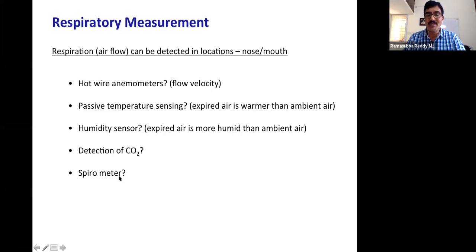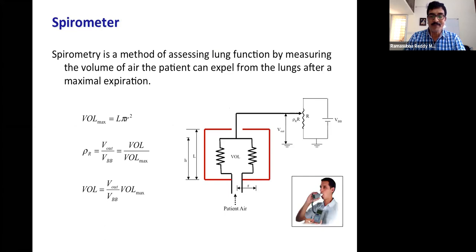And this spirometer is the one which is mostly used for measurement of volumes, respiratory volumes, so how much air we are breathing in and breathing out, and what is the rate at which we are breathing. These sort of things are done by this spirometer. The present-day electronic spirometers are like this.